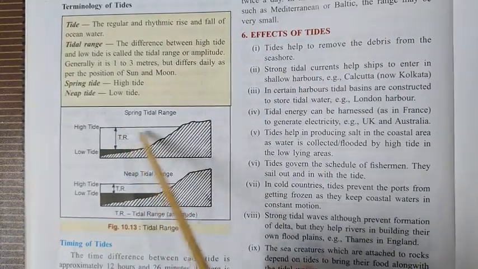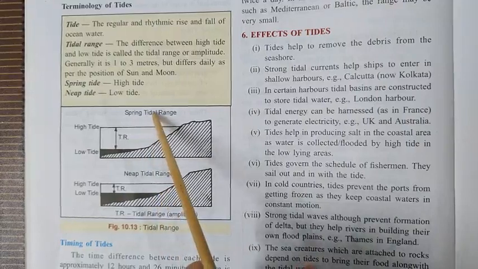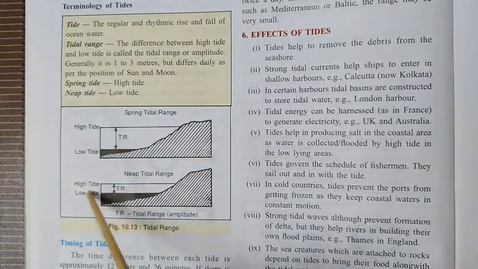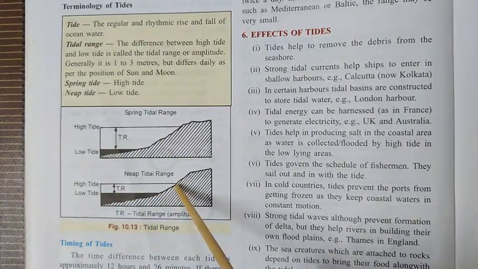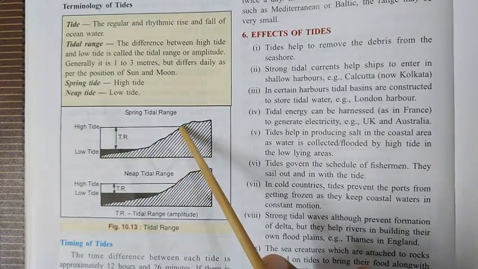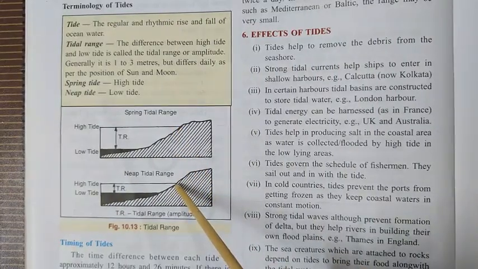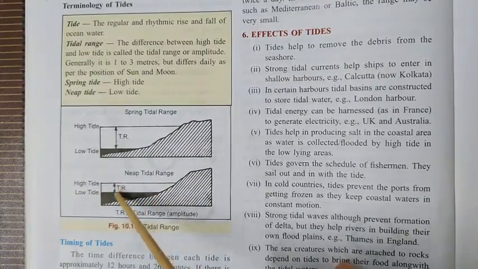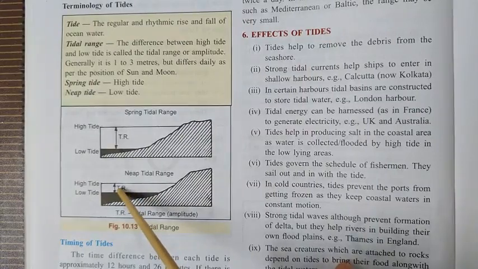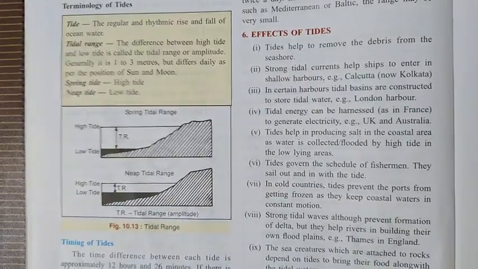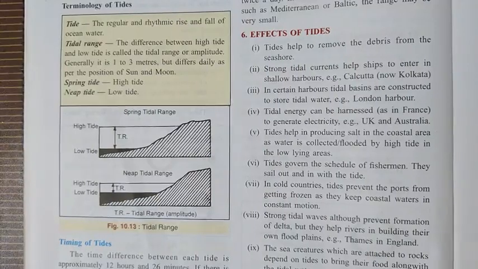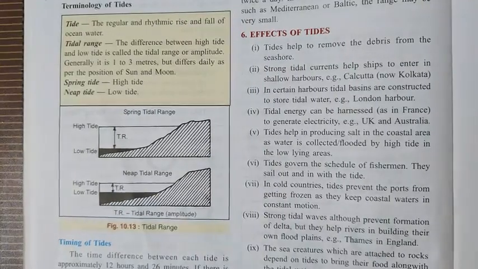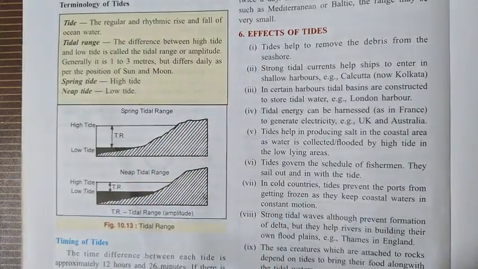In which tide? Spring tides. But in the neap tide, the high tide only comes up to here. In the spring tide it has gone so high, but here it is not so high, and even the low tide is not very low. You will see the difference between the high tide and the low tide, this tidal range, is very, very small. So this is called the tidal range, and different tidal ranges can be seen between the spring tide and neap tide.